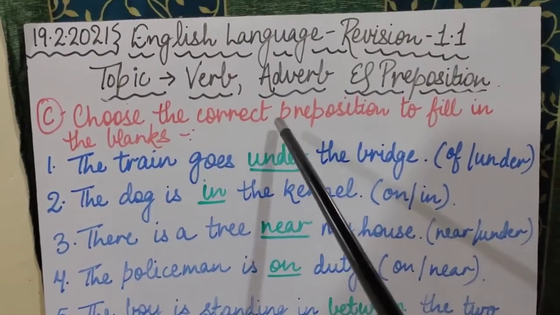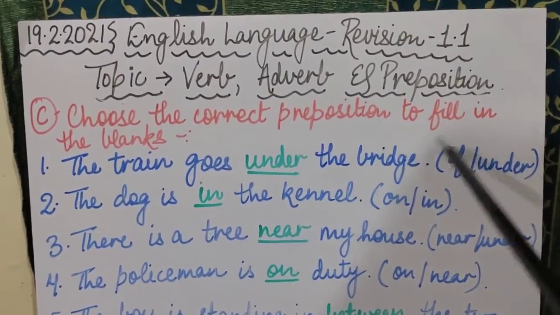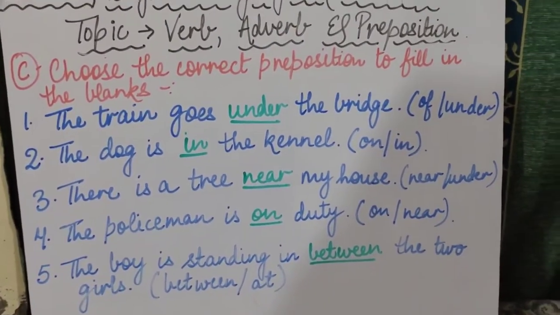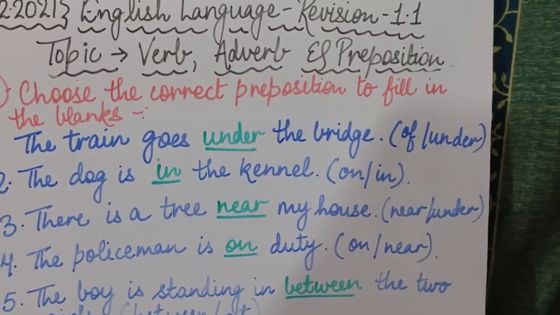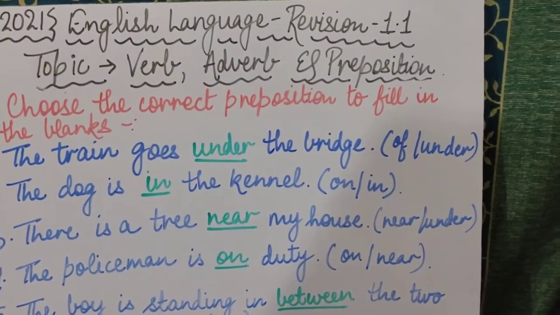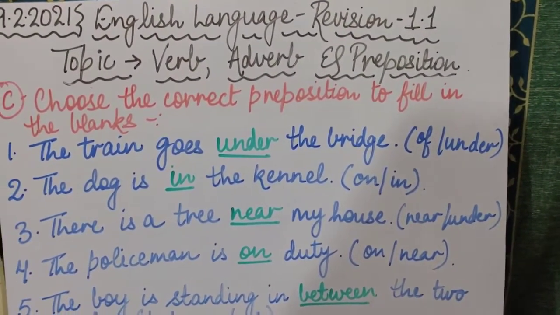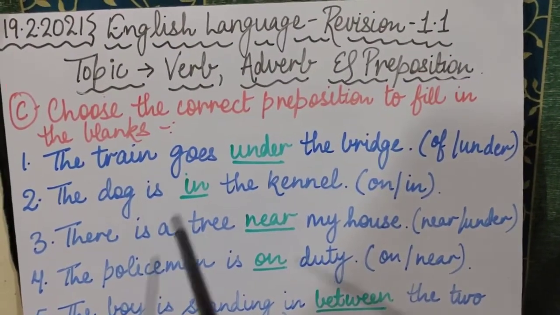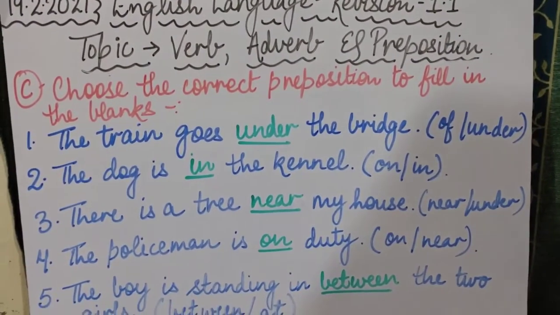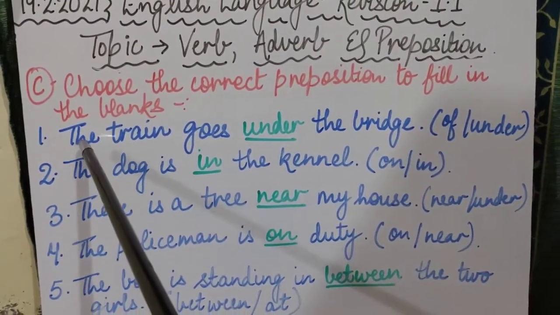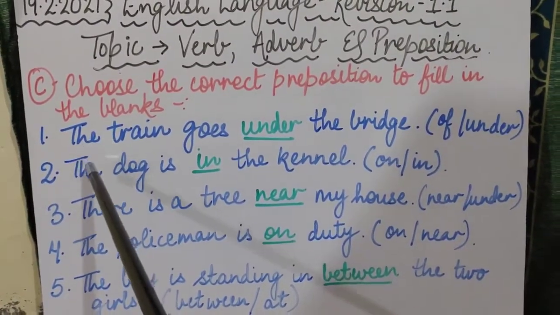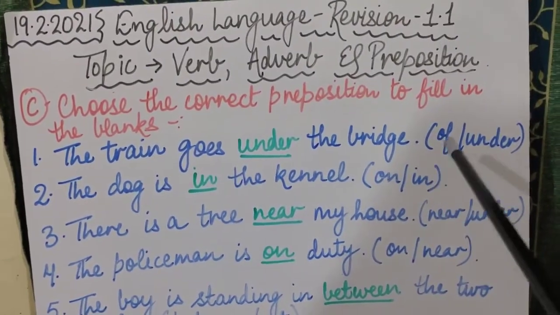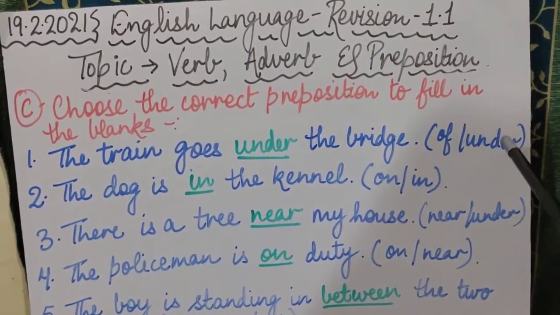Part C, choose the correct preposition to fill in the blanks. Now in this I have given sentences with two options in the bracket. Both the words will be prepositions, but you have to pick out the correct preposition word to fill in the blanks. Is this clear? Now continuing with our exercise, children, listen to it carefully. Our first sentence, the train goes dash the bridge, and the two options are off or under.